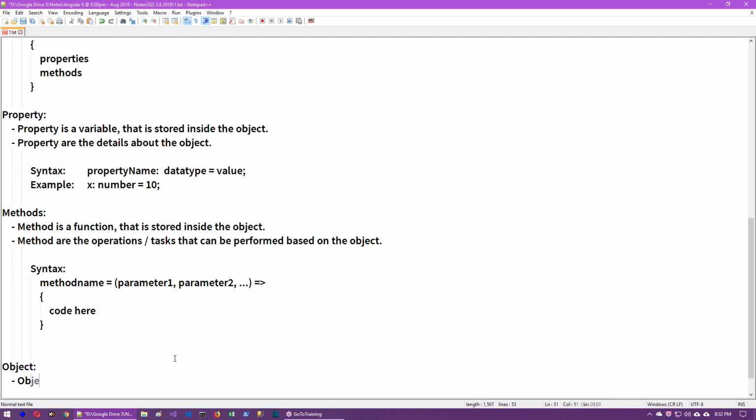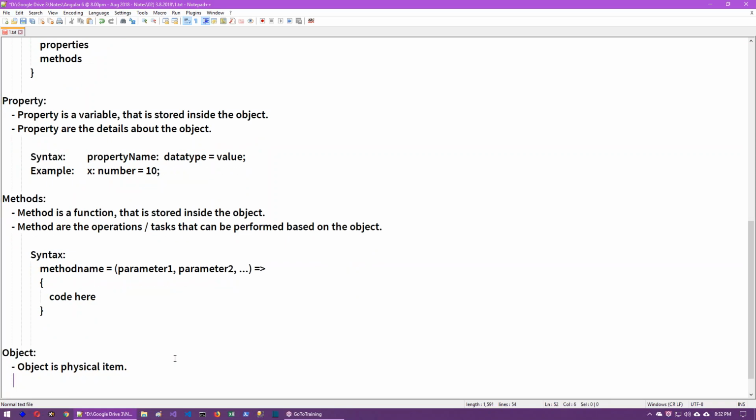Object. An object is a physical item. Something that exists physically, that is called an object. For example, a student, a book, or a pen, or something. Private, public will be covered later, Deepak. So an object is a physical item that exists, something that exists physically, that is called an object.